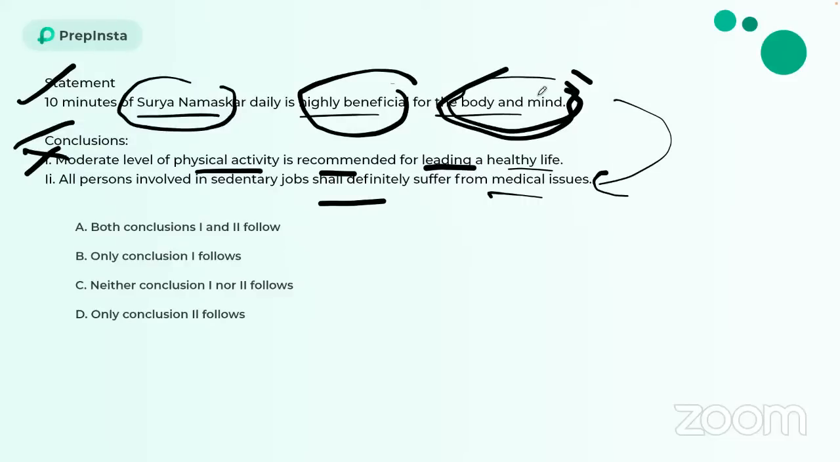They are talking about only the physical exercise, but nowhere are they saying that the people who are not doing physical exercise will surely suffer from medical issues. So again, this is wrong, guys. So I can say neither conclusion 1 nor conclusion 2 follows, because we only have to see the data given in the statement and conclude according to that. We will not take assumptions of our own. Cool. So that is a rule in statement and conclusion, guys.